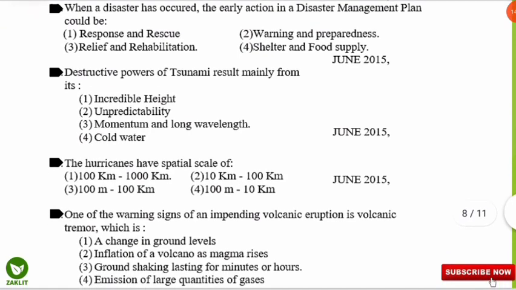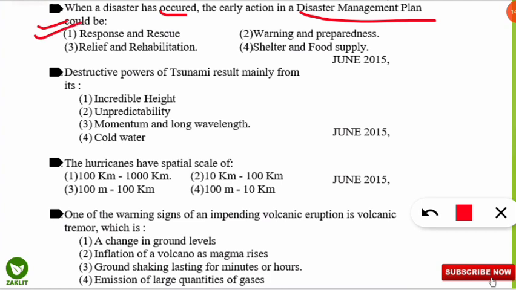The next question is related to the disaster management plan. The question is, when a disaster has occurred, the early action in a disaster management plan could be what? This question came in 2015 NET examination, and here the correct option will be option number 1. We should respond to that place where disaster has taken place and rescue the people and animals. Coming to the next question.